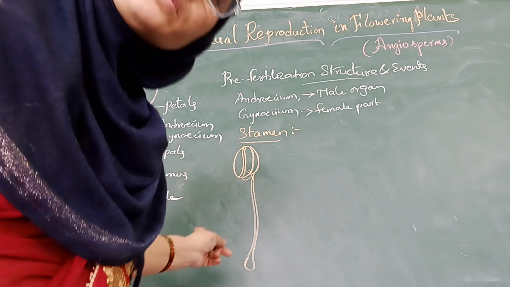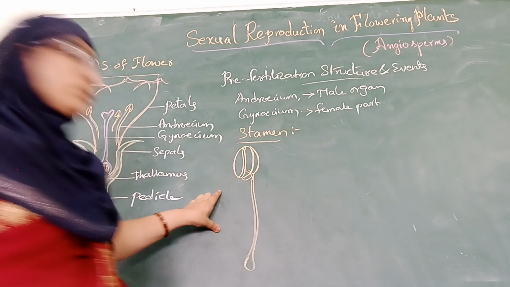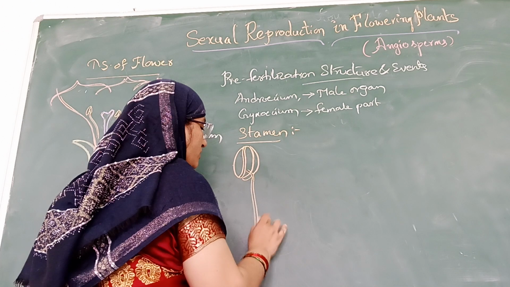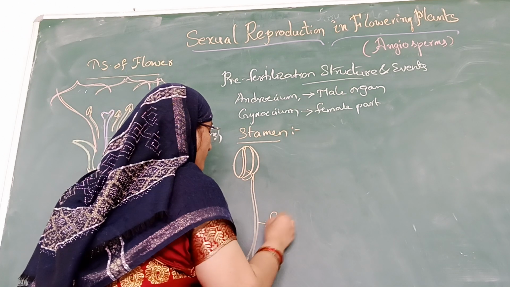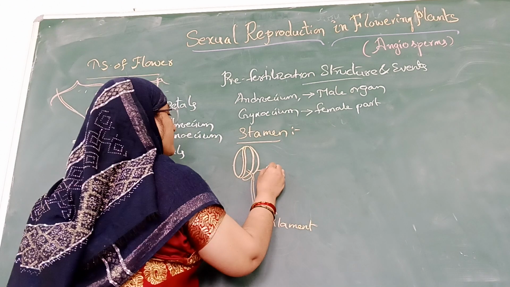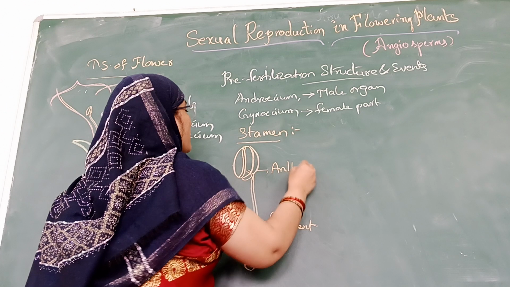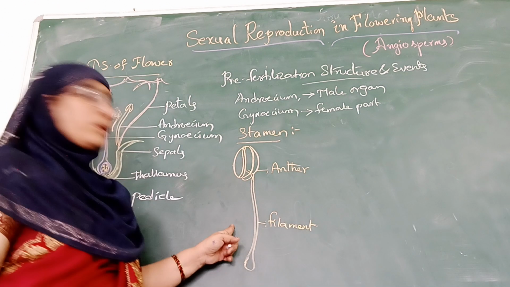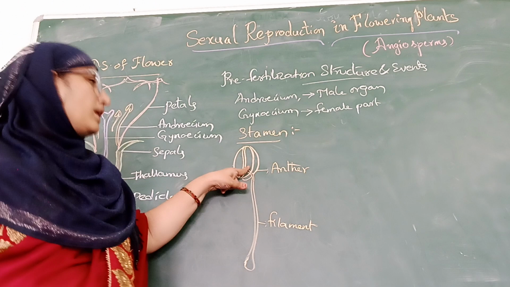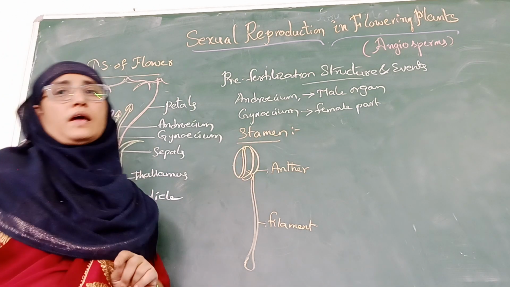This is the stamen. Each stamen has two parts. A long stalk-like structure is called a filament, and at the tip it has a bilobed structure which is called an anther.